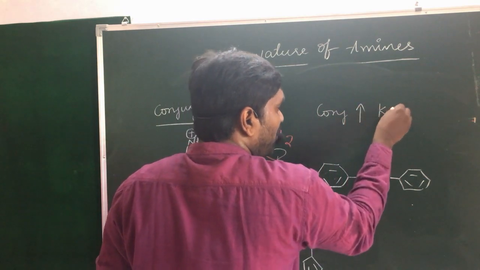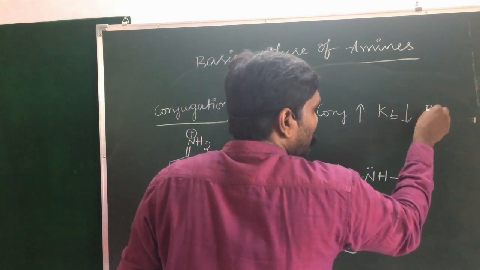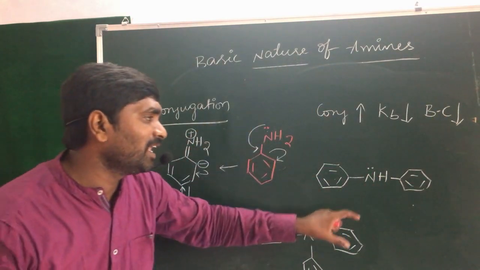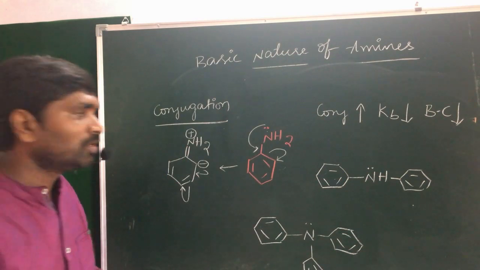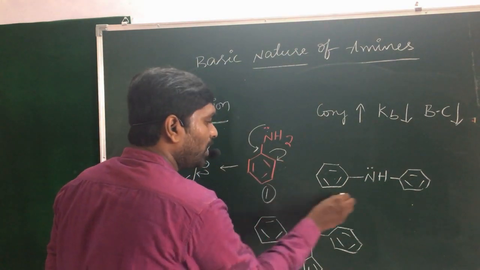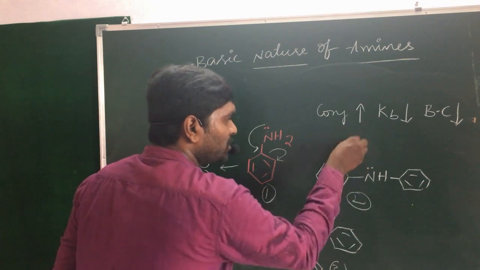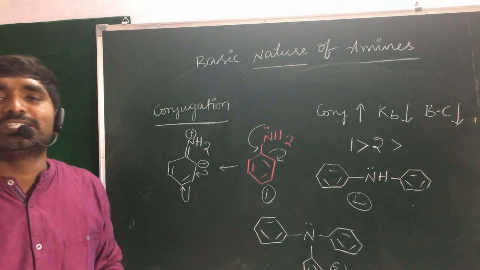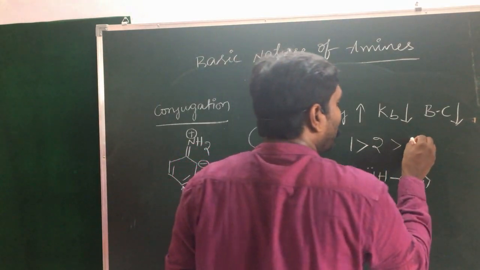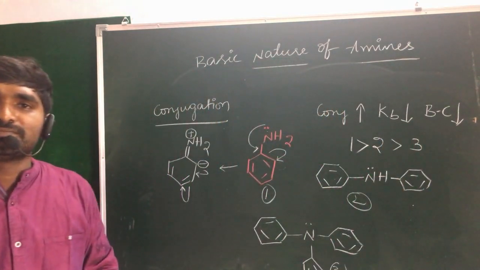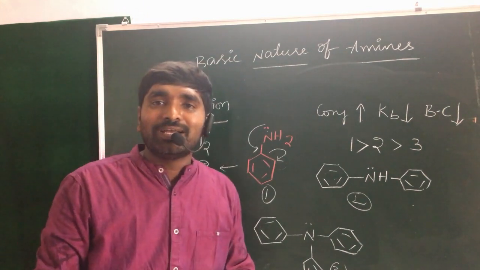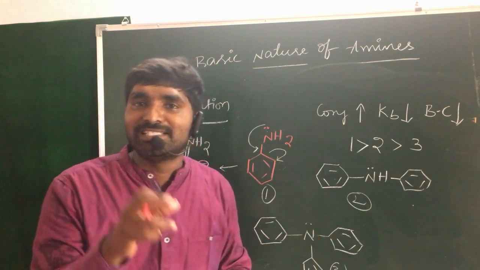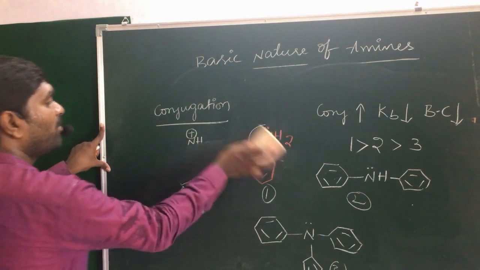What happened? Kb value decreases. That means basic character decreases. Hence, aniline is more basic in nature when compared with the remaining two. So, 1, 2, 3: the first one is most basic in nature. After that, the second one. Why? Because conjugation is less in the second condition. So which is more basic in nature? Compared with the third. Okay guys. And aliphatic amines are more basic in nature when compared with the aromatic amines.